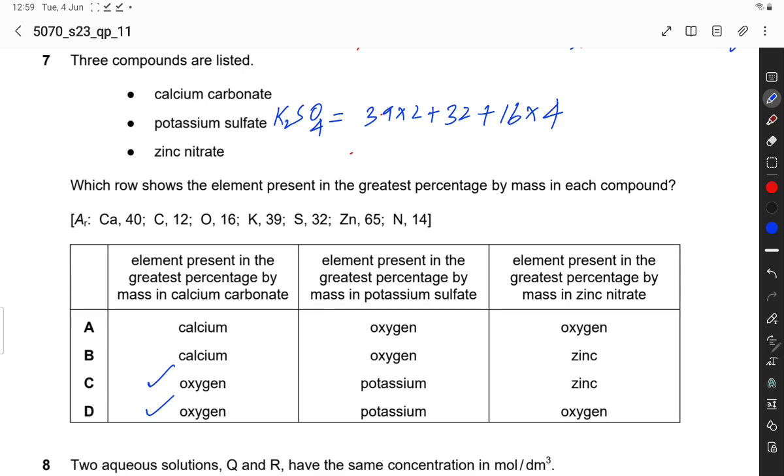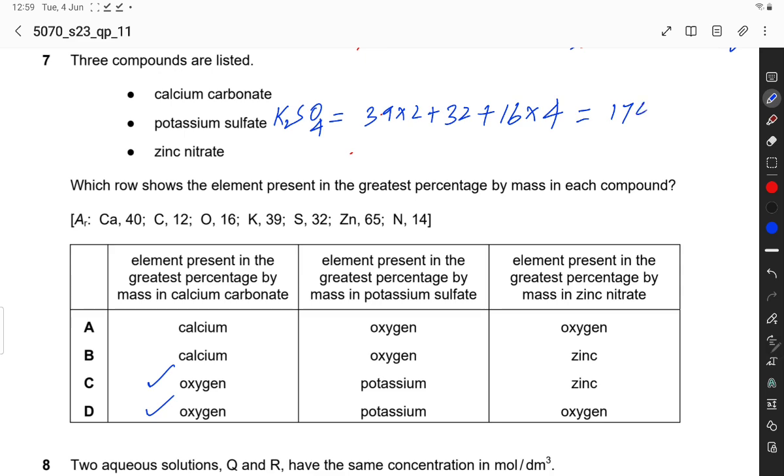So this is equal to 39 into 2 plus 32 plus 64, which is equal to 174.